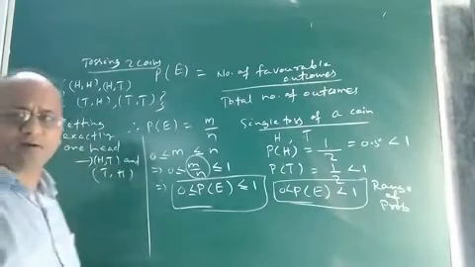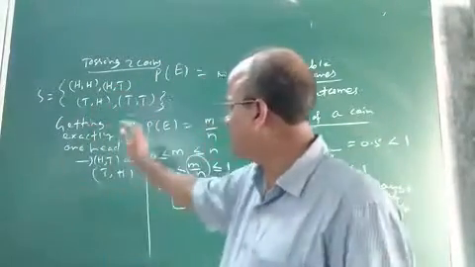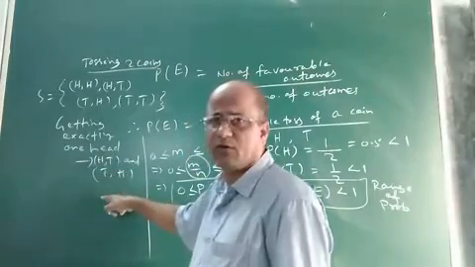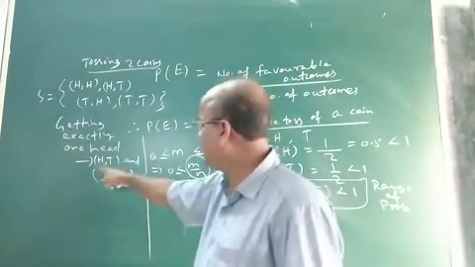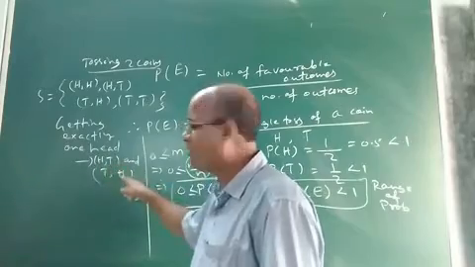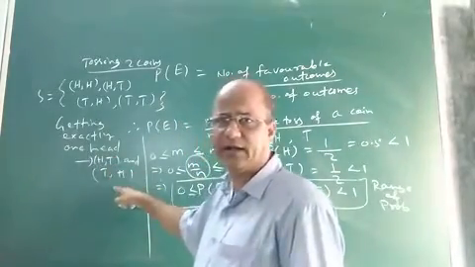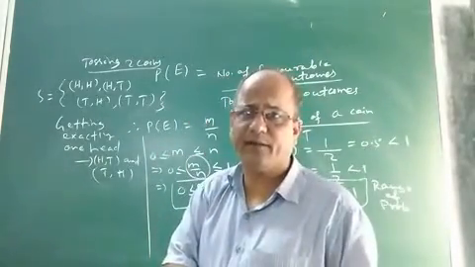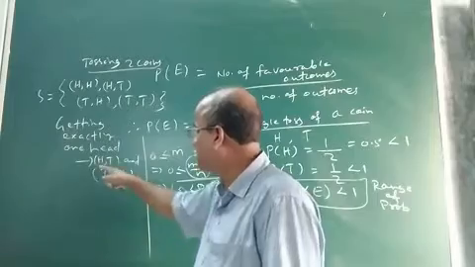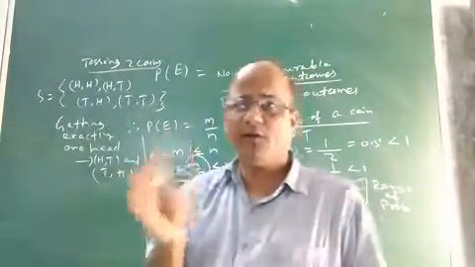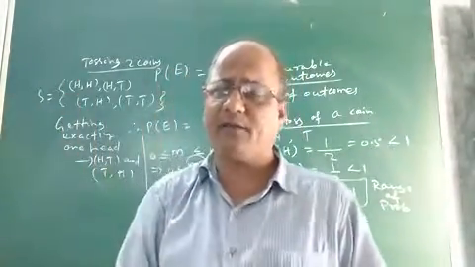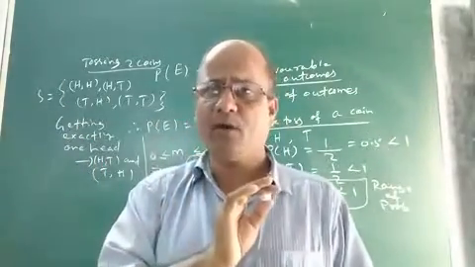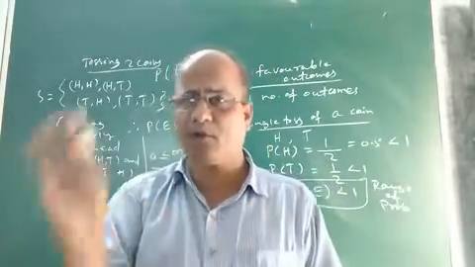When we talk about getting exactly one head, the two elementary events which will appear are head, tail and tail, head, because in these two you see exactly one head. So getting exactly one head is a compound event. It cannot be an elementary event. Why? Because it is obtained by combining these two elementary events. So when two or more elementary events of a random experiment or trial are combined, then only we get a compound event. Okay, so this is the concept of compound event.